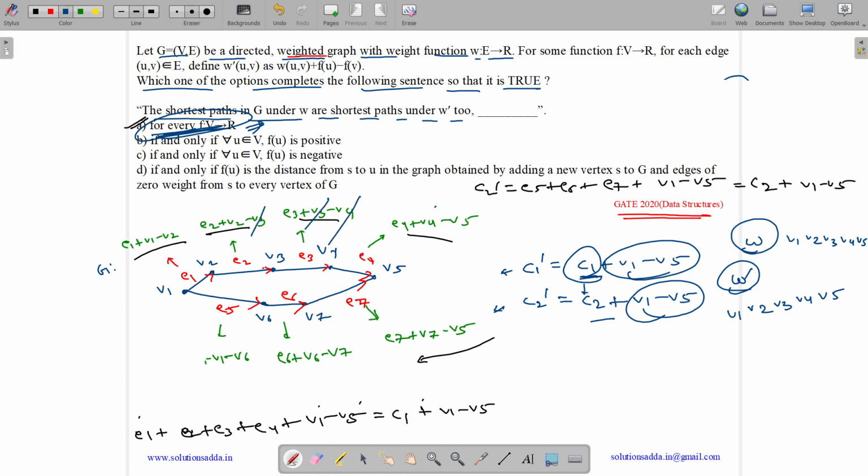V2, V3, V4 cancel, and V1 and V5 are common in both; on the other path V6 and V7 cancel, and V1 and V5 are common. Initially the upper path was less, so after the new weight adjustment, the upper path will still be less. So the answer is: for every function f mapping from V to R.